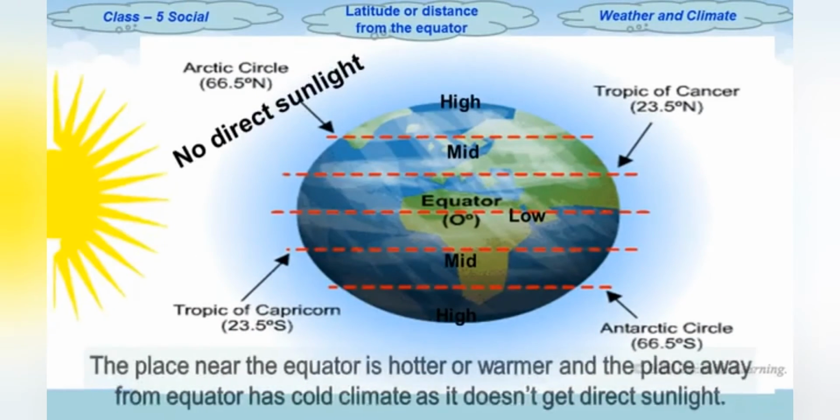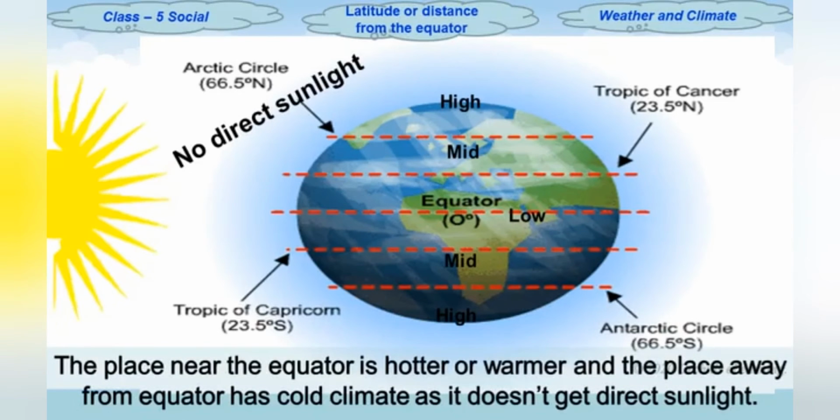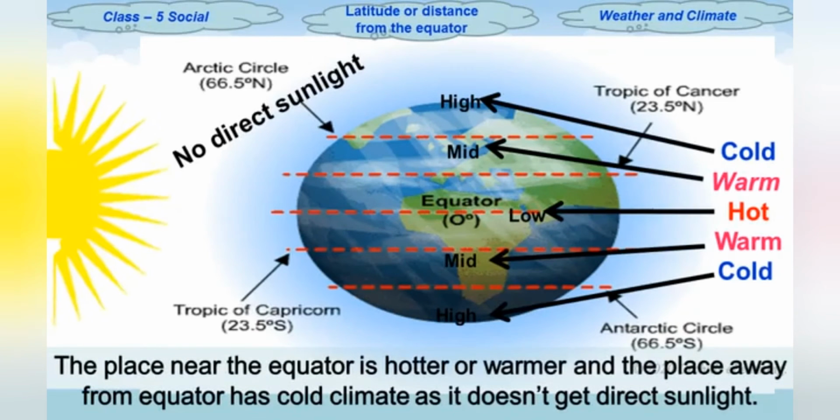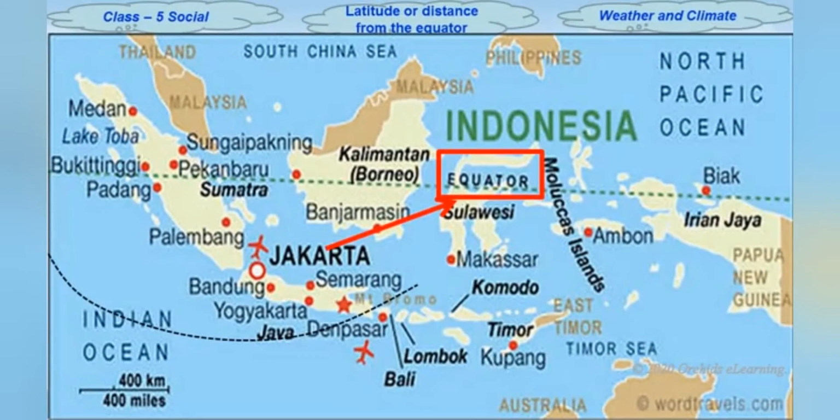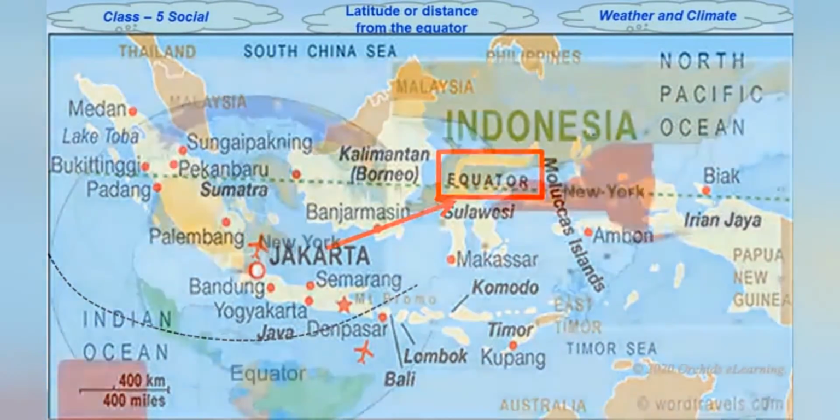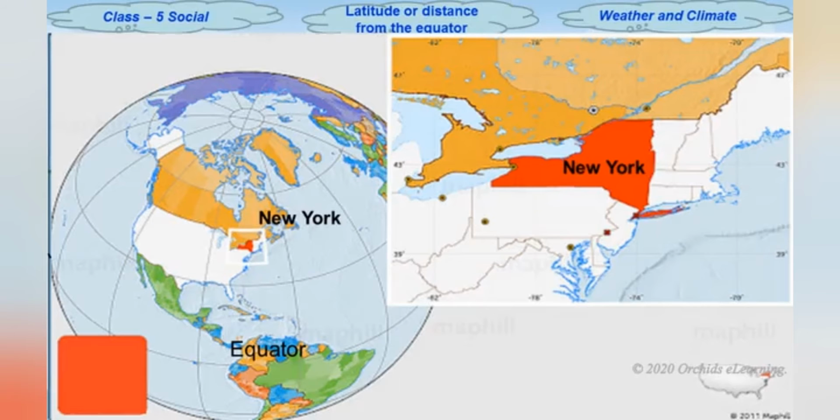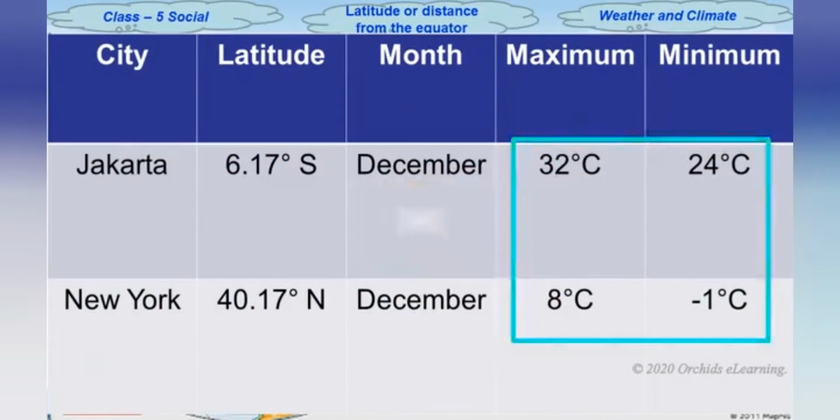The place nearer to the equator is hotter or warmer, and as we move away from the equator, places get cooler, as the rays of the sun fall less directly on them. Jakarta is very close to the equator, while New York is quite far away from it. Look at the table, showing the temperatures in December in these two places.